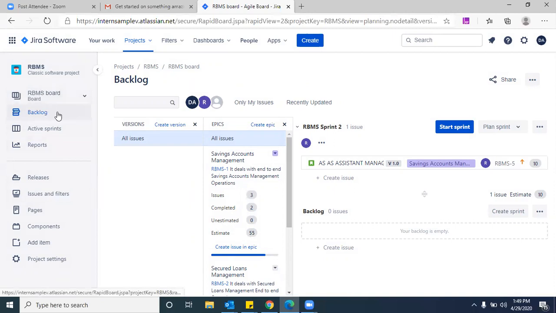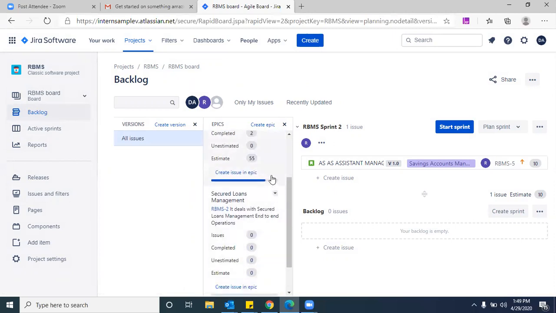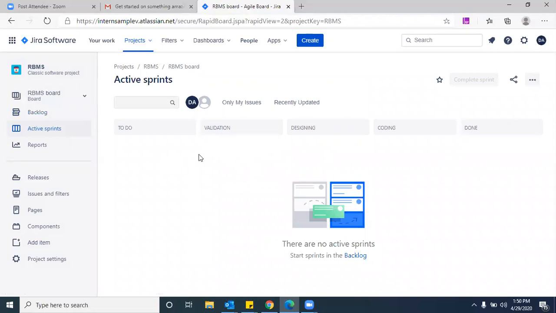This is what we are going to use in Jira. The first one is creation of the backlog: version creation, epic creation, and user story creation. Then mapping user stories with story points and timelines. Already you remember we discussed it yesterday. Once you have mapped the user stories with the timings and story points, you can start your sprints, and once you start your sprints, you have to track them.